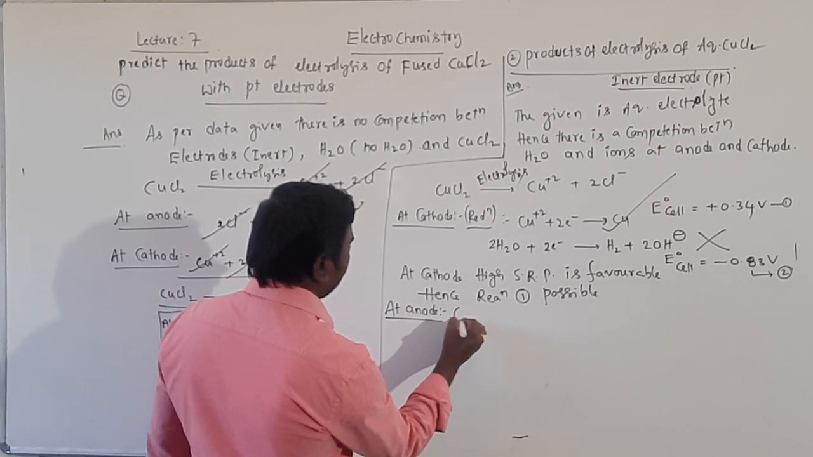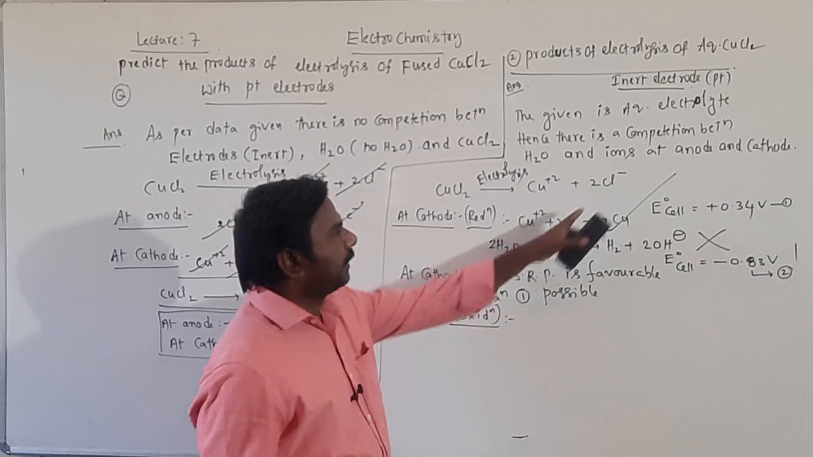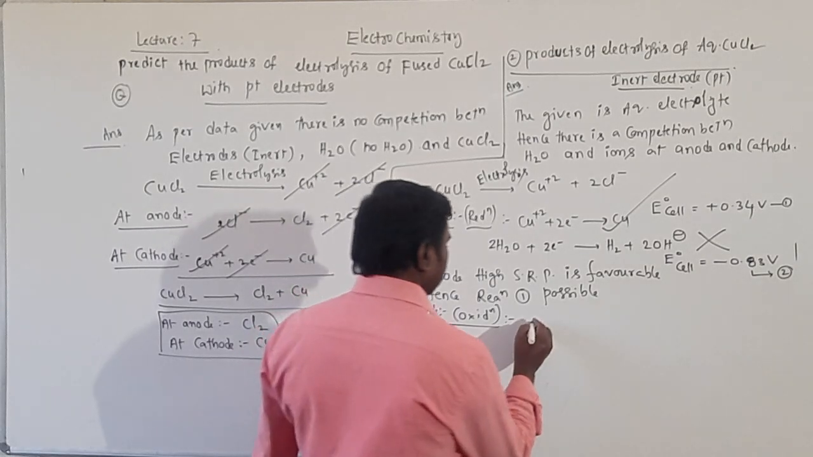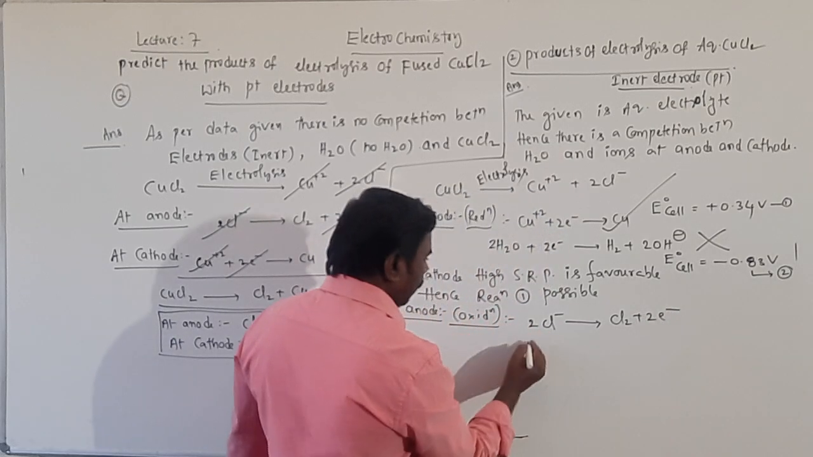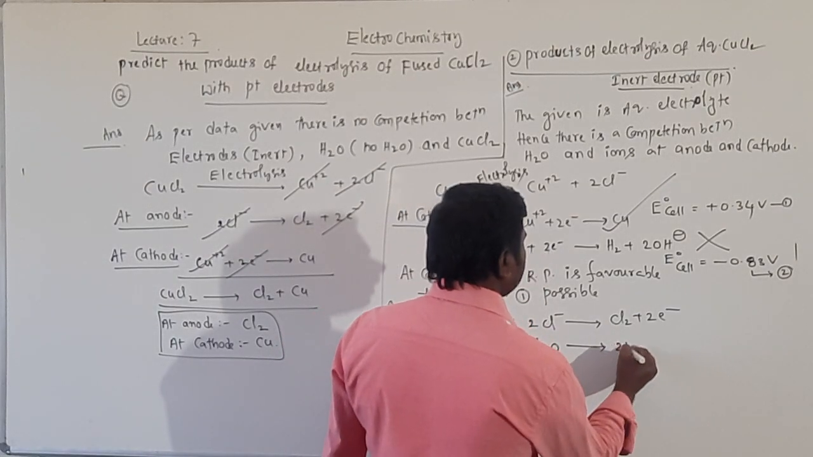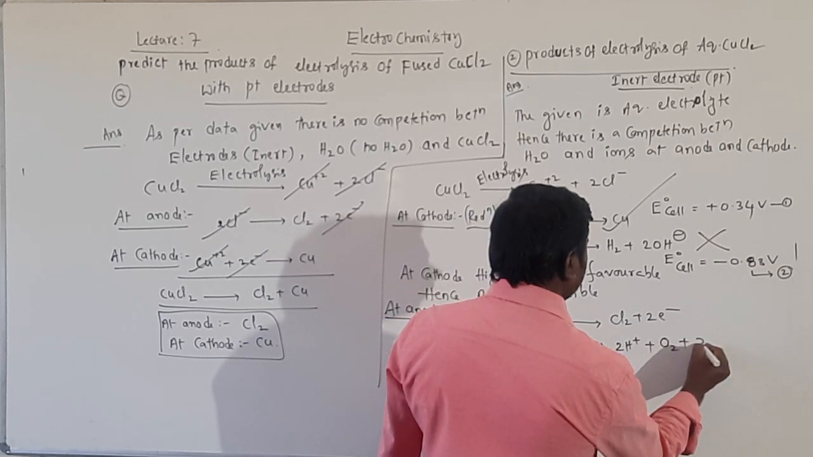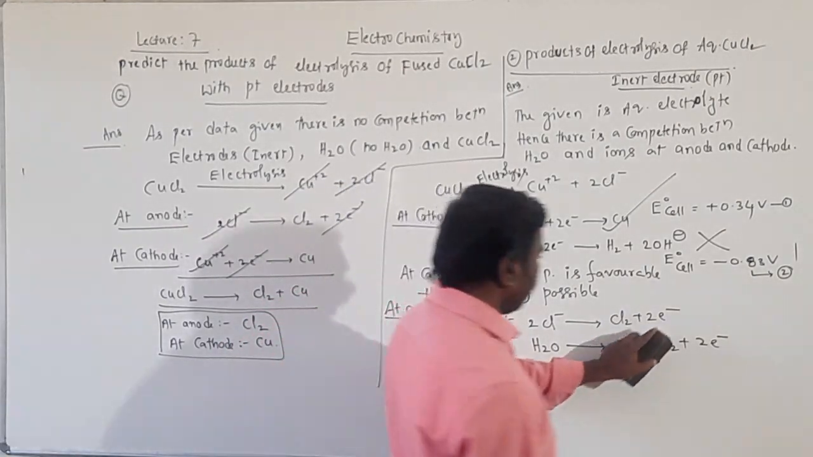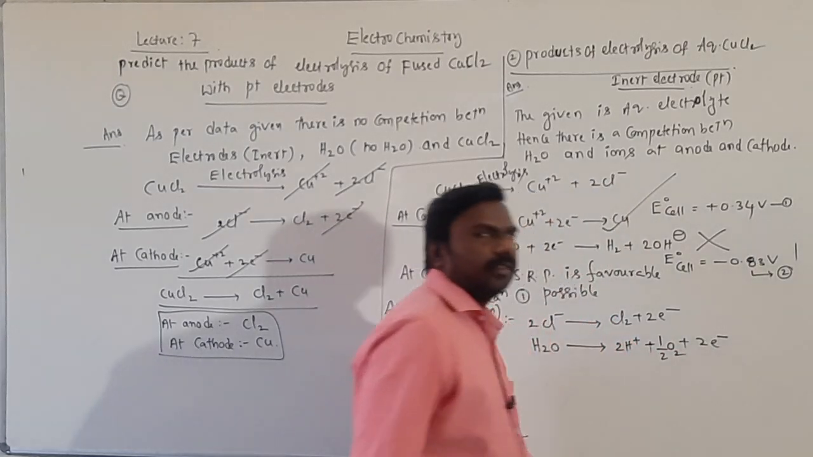Next, at the anode, generally what takes place is oxidation, right? For oxidation, Cl minus undergoes oxidation and water also undergoes oxidation. Yes, 2Cl minus gives rise to Cl2 plus 2 electrons. Even water can undergo oxidation, giving rise to 2H plus, okay, here it is O2 plus 2 electrons.